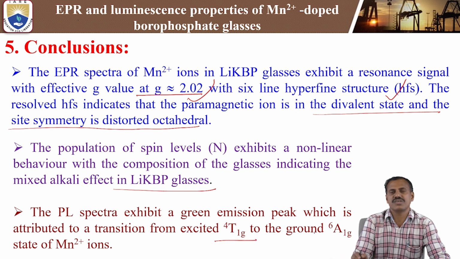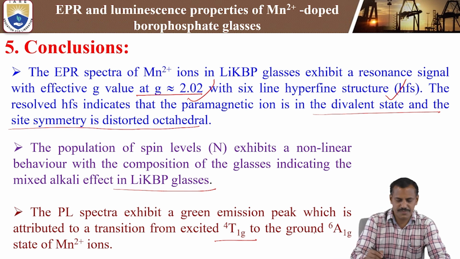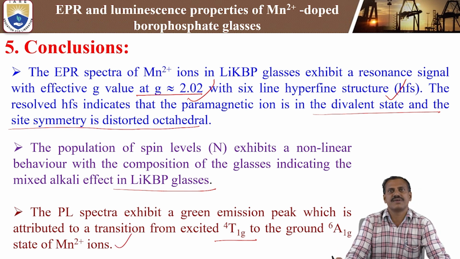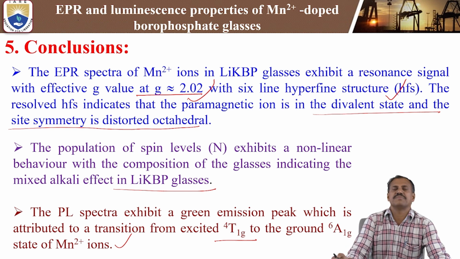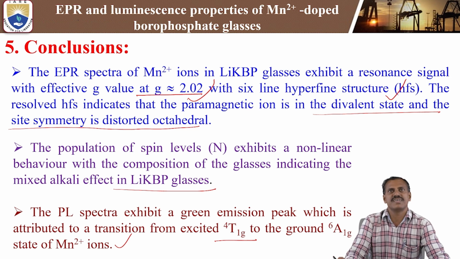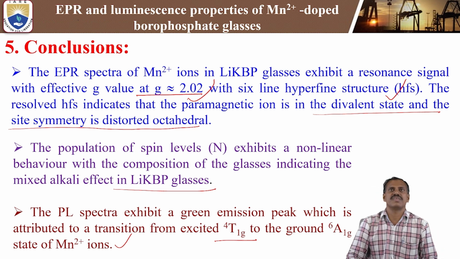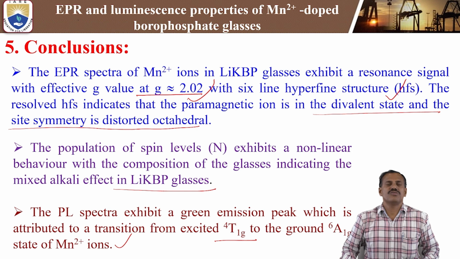The photoluminescence spectra exhibit a green emission peak, which is attributed to a transition from the excited state quartet T1g to the ground state 6A1g of Mn2+ ions. From the emission spectra we get green emission at a wavelength of 582 nanometer. That is the green emission wavelength, which is used for green laser applications. We can use Mn2+ doped lithium potassium borophosphate glasses for this.